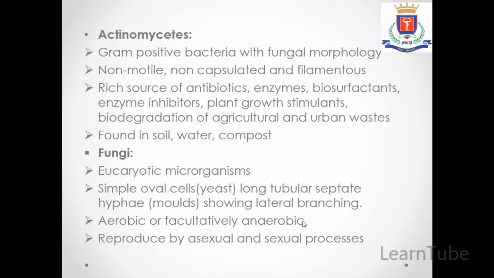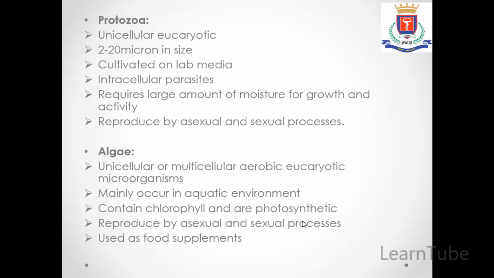Next is fungi. Fungi are eukaryotic microorganisms. They are simple oval cells. Either they can be oval in shape or they can be tubular in shape. And they may have branching or they may lack branching. They are aerobic and facultatively anaerobic. Facultatively anaerobic means optional. In some cases, if there is absence of oxygen, still they can grow. And they can reproduce by both sexual and asexual processes.